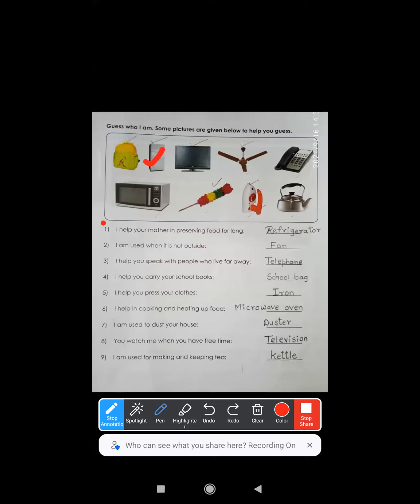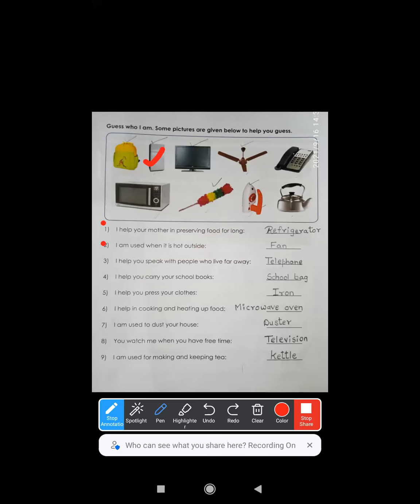Here it is, right? So they keep the things there. Why do they keep the things in the fridge? That is your refrigerator, so that the food which they have cooked will be preserved. Preserve means remain in good quality for a long time. It will not get spoiled because of the cold temperature inside. So the refrigerator is helping your mother to preserve food for long.